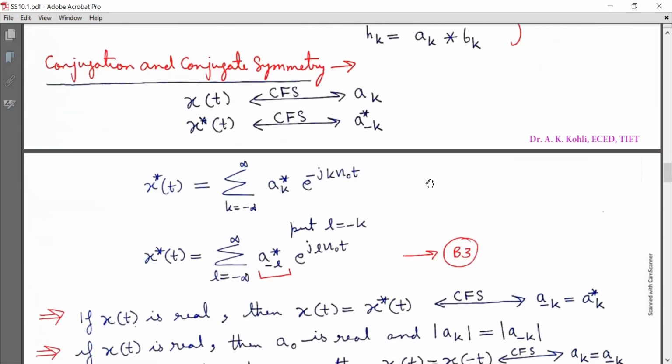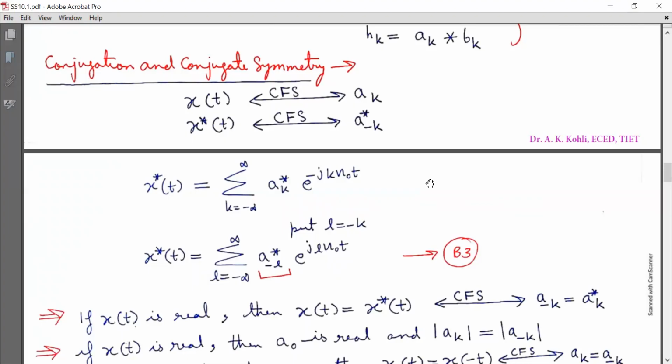Next is conjugation and conjugate symmetry. The periodic signal x(t) is having continuous time Fourier series coefficients as ak, and x conjugate t is having continuous time Fourier series coefficients as A minus k conjugate, as shown.